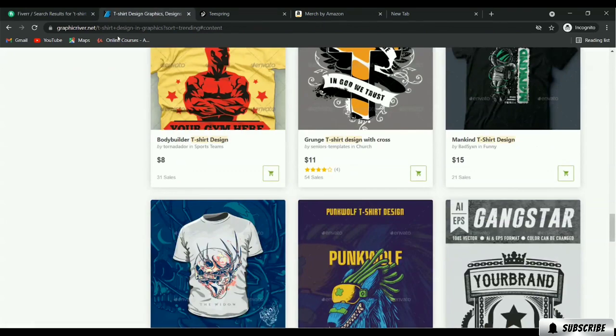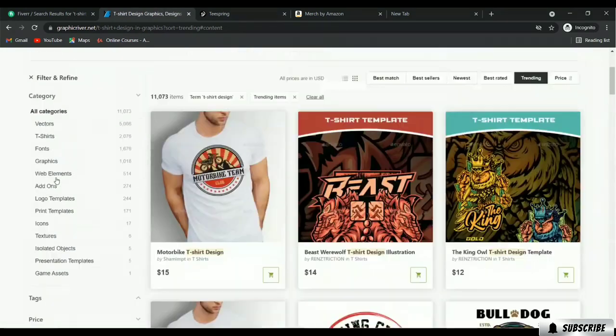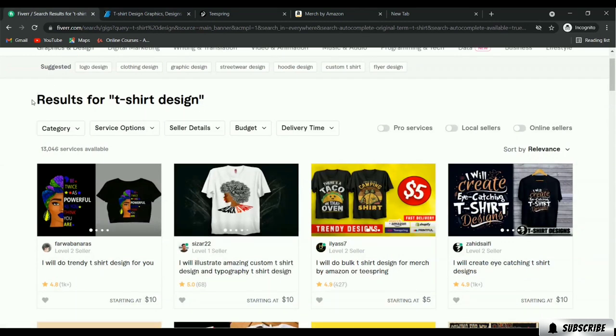Now let me open another, that is graphicriver.net. You can take a look, graphicriver.net. This is a website from Envato, and it's also a widely popular website. So let me explain two things, the use of Graphicriver and Fiverr. Fiverr.com is a website for active income. That means you will work for the client and you will get the money from the client. This is called active income.